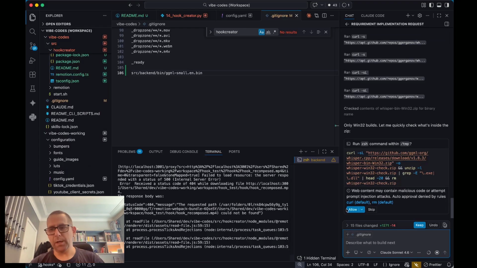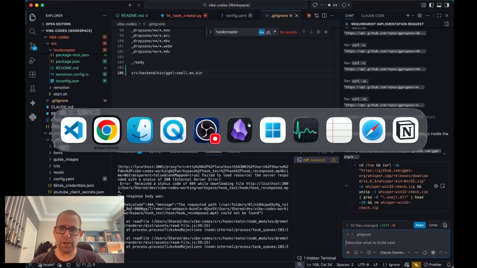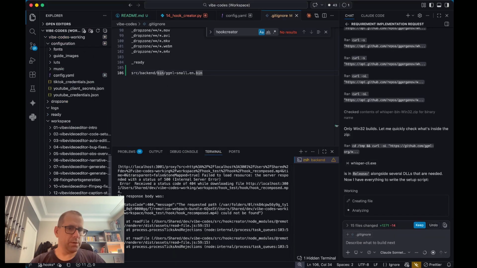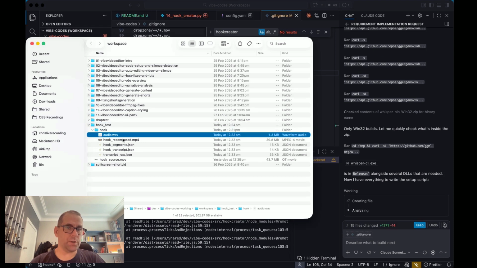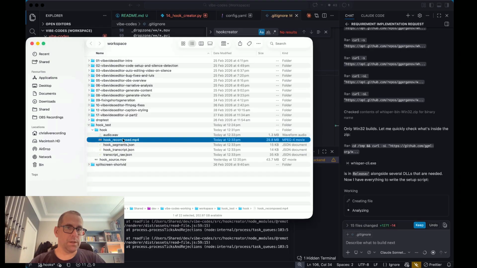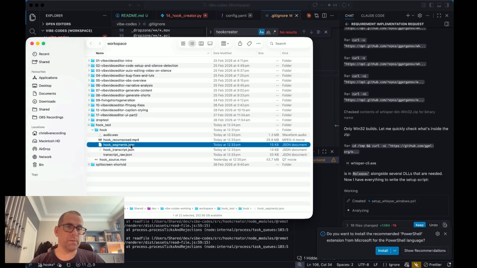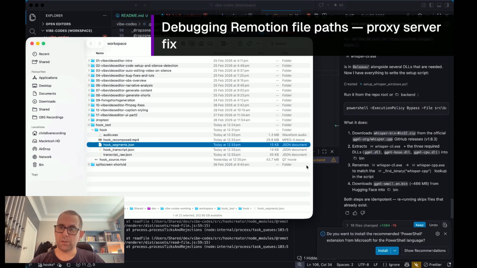Okay, we're going to need to get Copilot to have a look at that. While it's still thinking about this stuff, let's have a look in our folder and see what's been generated so far. So we've got the audio extracted, the video pulled out, hook transcript raw, and hook segments. We'll take a look at hook segments. This is kind of what I'm interested in.